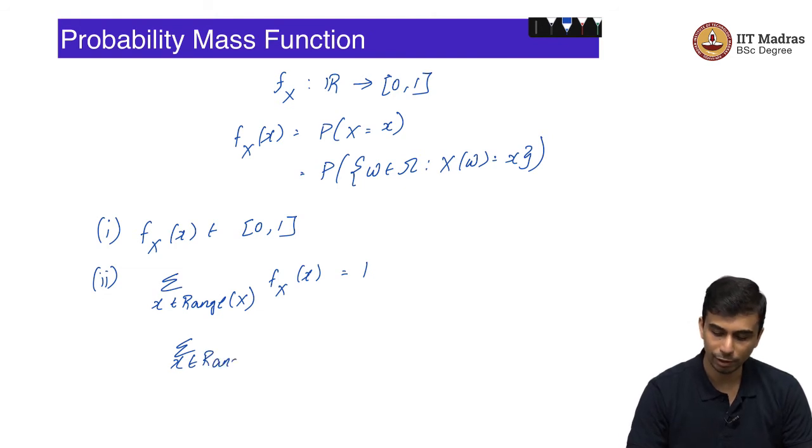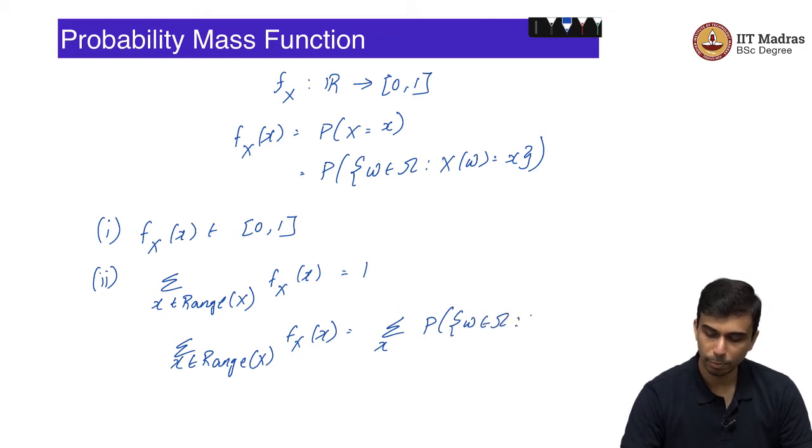Why is that? Well, the sum over x in the range of X of f_X(x) is simply the sum over x of the probability of the set of omega in Omega such that X of omega equal to x.